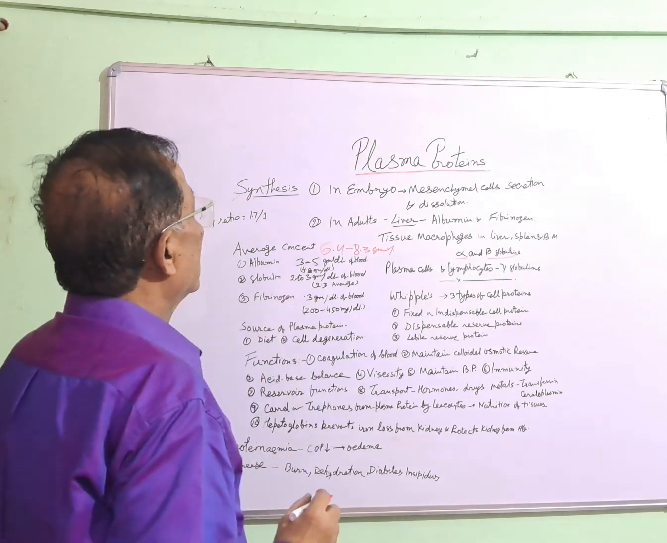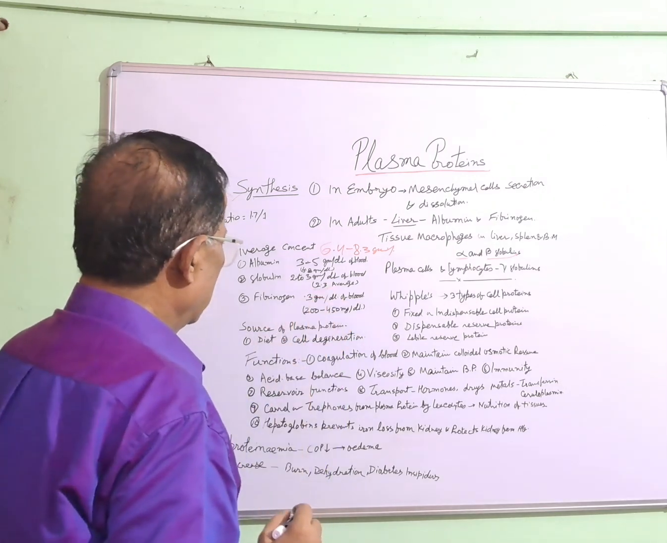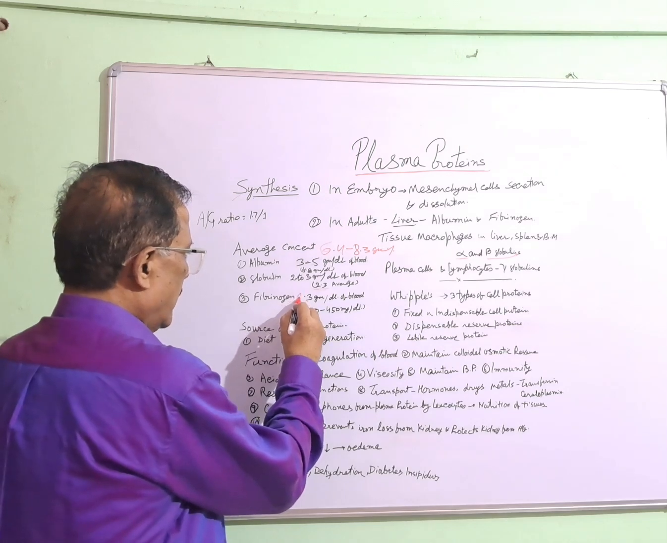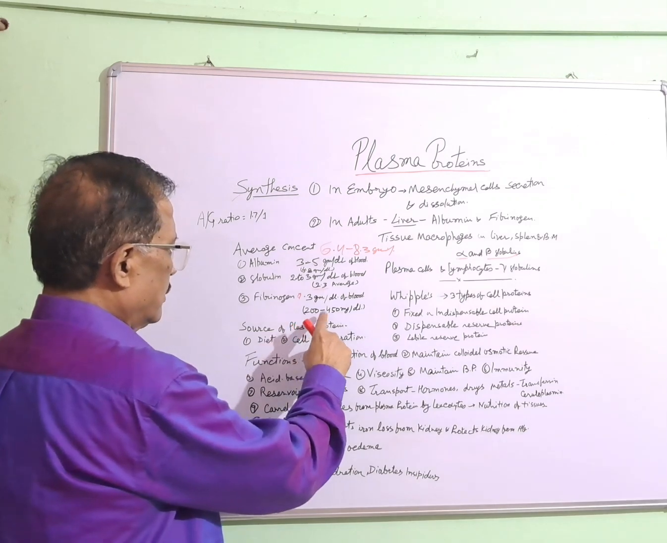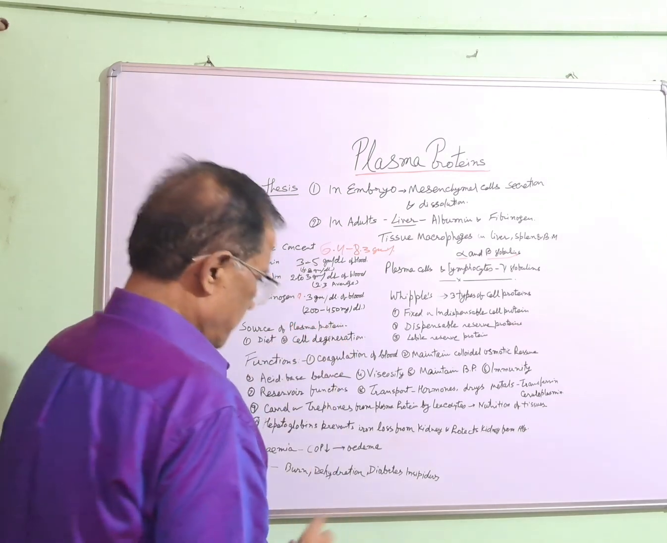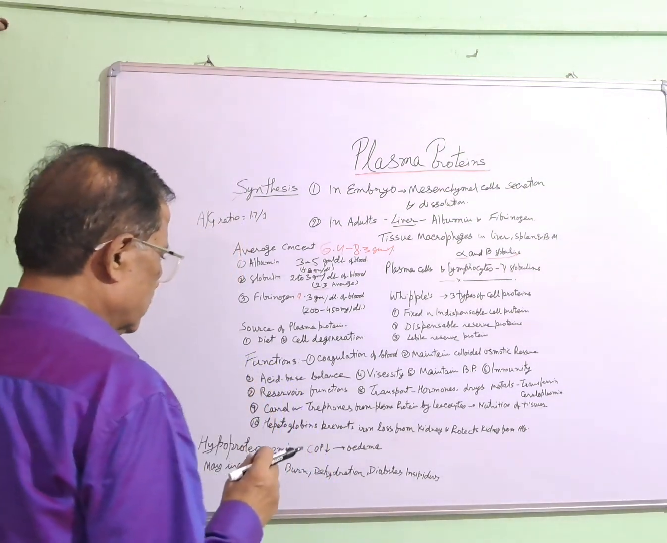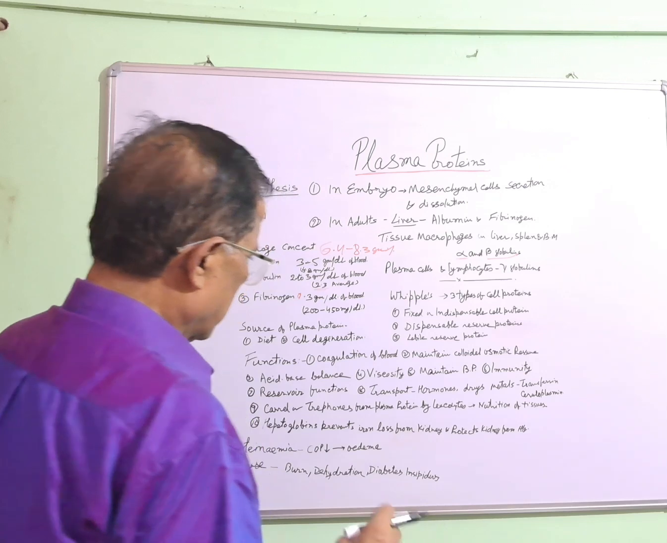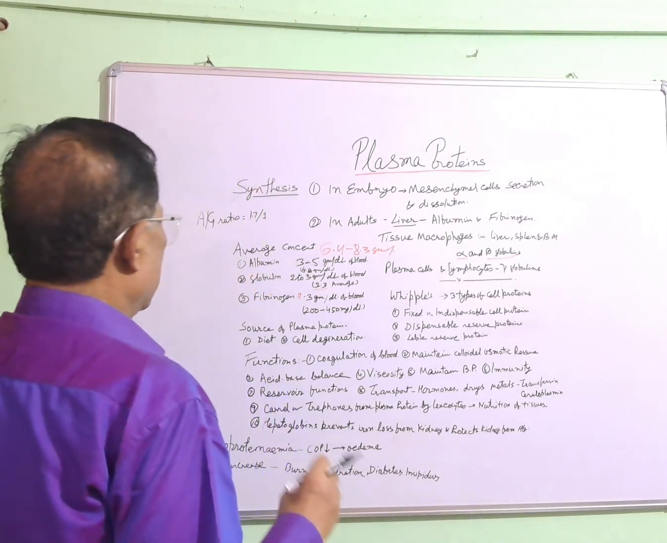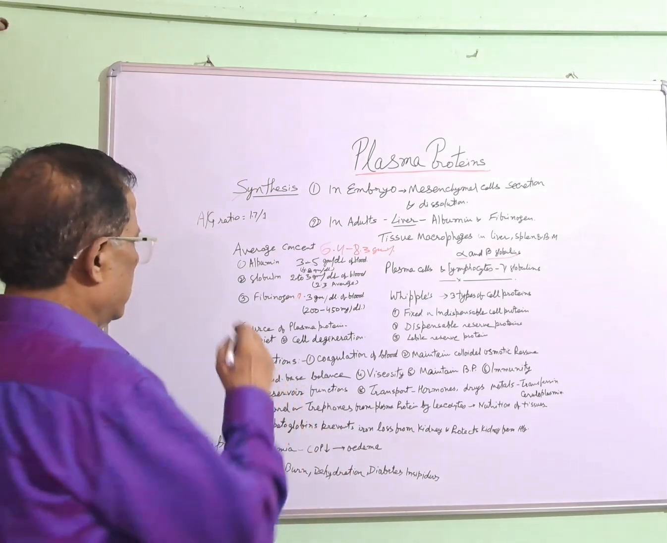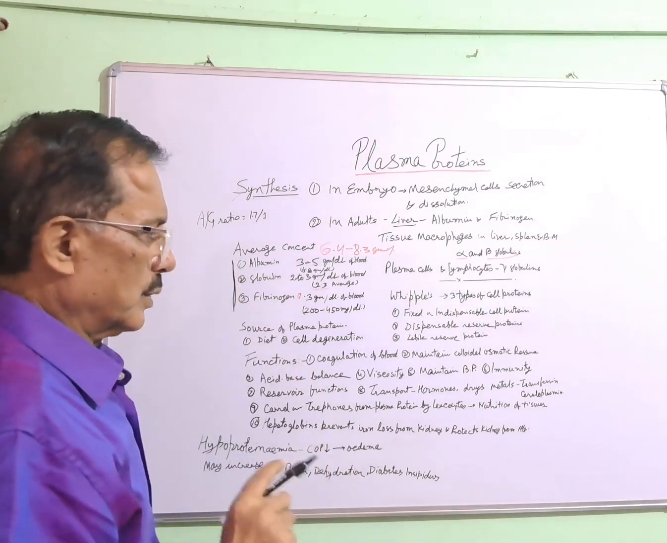Globulin is 2 to 3 gram per deciliter of blood, 2.3 gram per deciliter is the average, and fibrinogen is 0.3 gram per deciliter of blood, and the range is 200 to 450 milligram per deciliter. This is the average concentration of plasma proteins. Other proteins are also present, prothrombin, other clotting factors, transferrin, etc., but they are in minor amounts. The main plasma proteins are albumin, globulin, and fibrinogen.